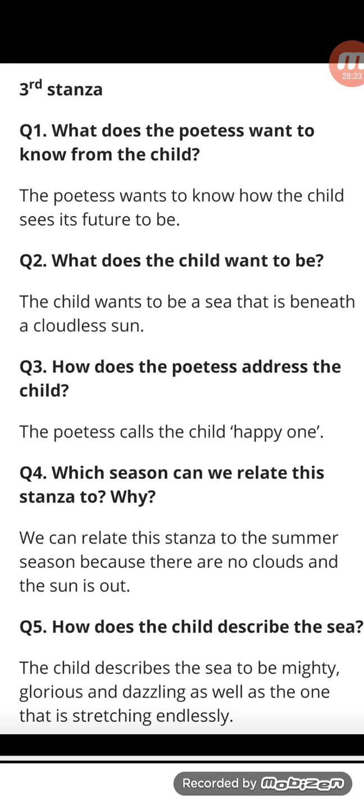Right? How does the child describe the sea? The child describes the sea to be mighty, glorious, dazzling, as well as the one that is stretching endlessly. That means he is describing indirectly what? His future, which is mighty, glorious, and dazzling, which is endless because nobody knows the future.